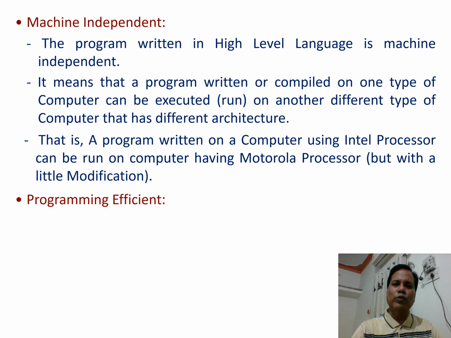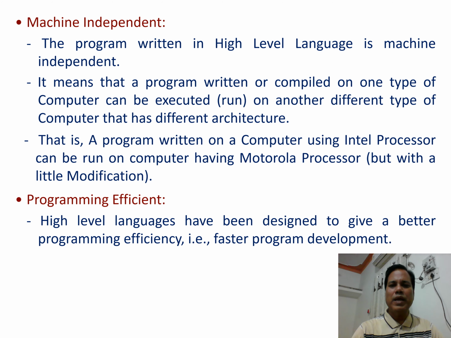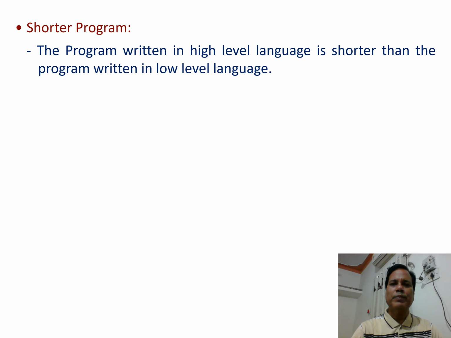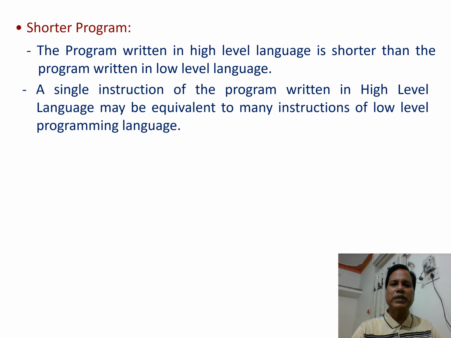Next characteristic, programming efficient. High level languages have been designed to give a better programming efficiency, that is faster program development. Shorter program. The program written in high level language is shorter than the program written in low level language. A single instruction of a program written in high level language may be equivalent to many instructions of low level programming language.